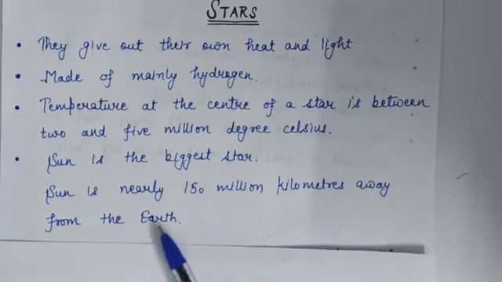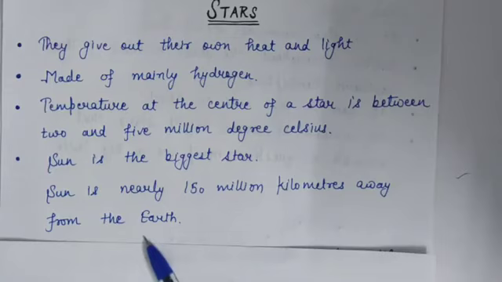So can you imagine that they are very far from us? Means the distance between the stars and the earth is very large,